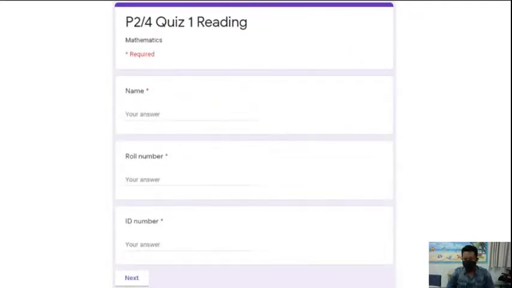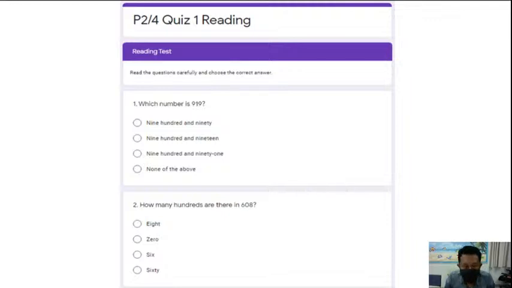After the listening test, you will have another test, the reading test. This time, again, write your name, roll number, ID number. After this, click next. Next here. You click next. After that, you will see the next page.